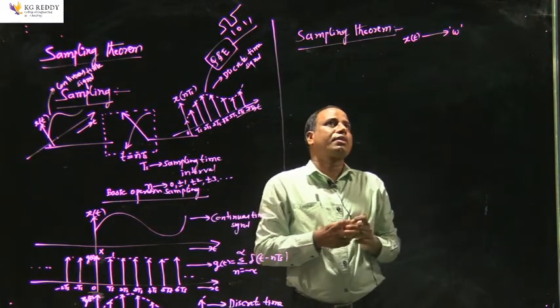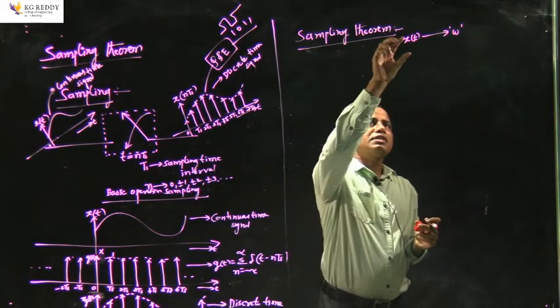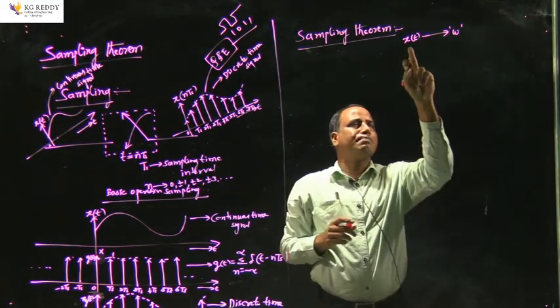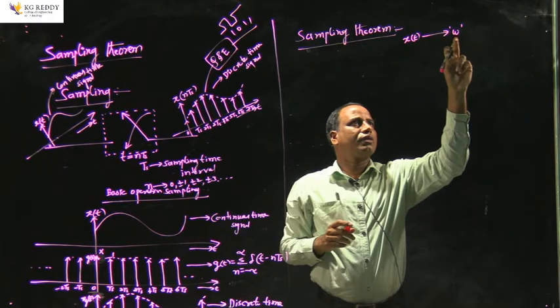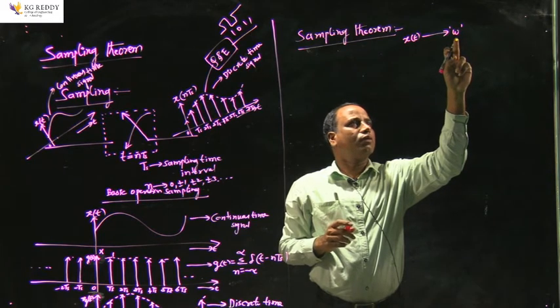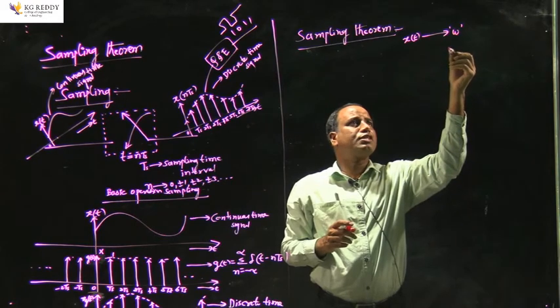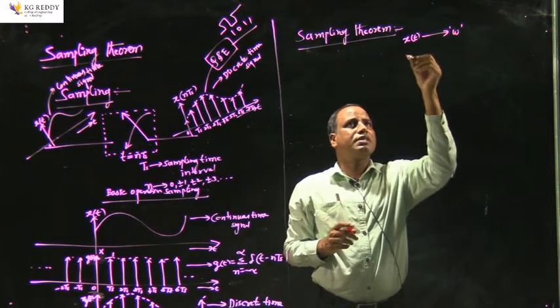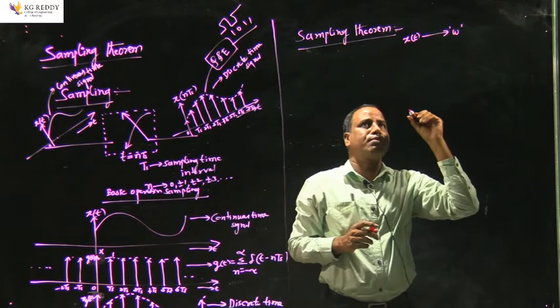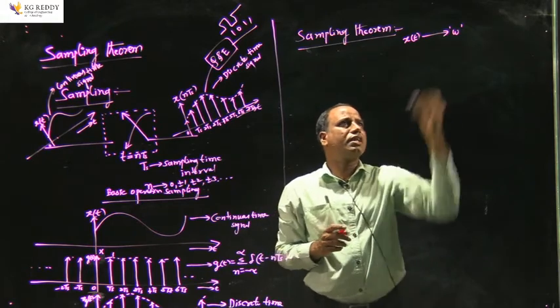So if I take x of t as a continuous time signal which is band limited to omega, it means the highest frequency of the signal is omega. If this particular signal consists of multiple frequencies, the highest frequency of the signal is omega.